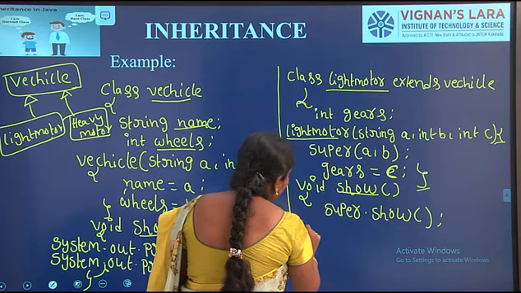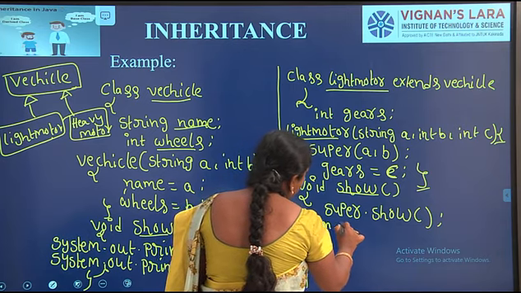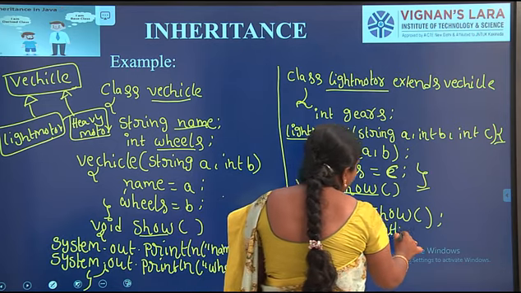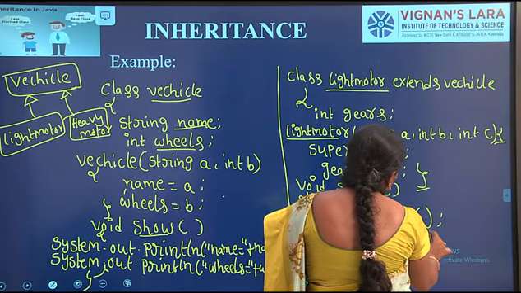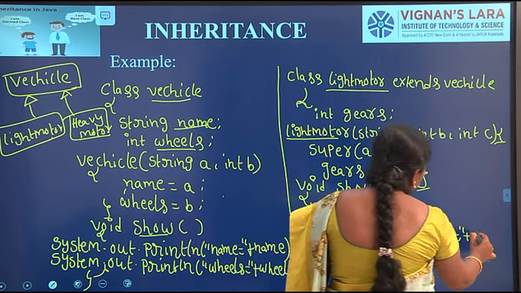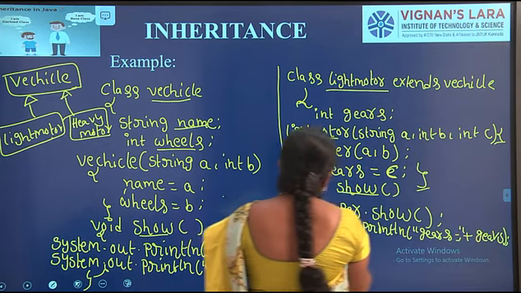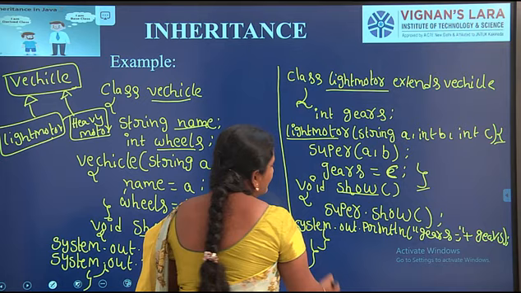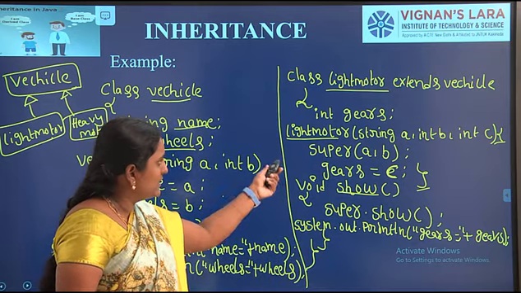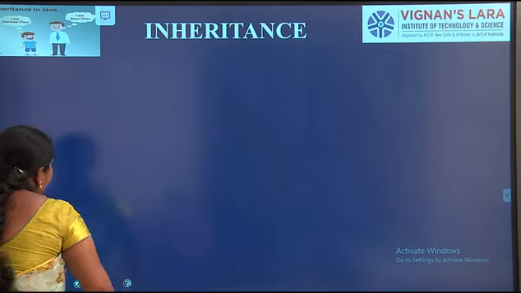In this one I am writing one System.out.println statement: System.out.println gears equal to plus gears. Next we close the method body and the class body. It is the LightMotor class constructor and method. Next continuation.